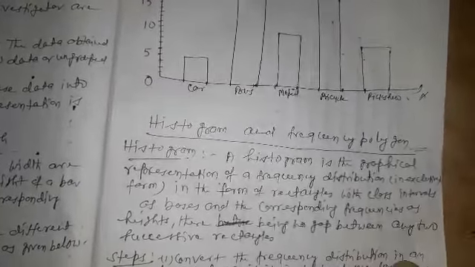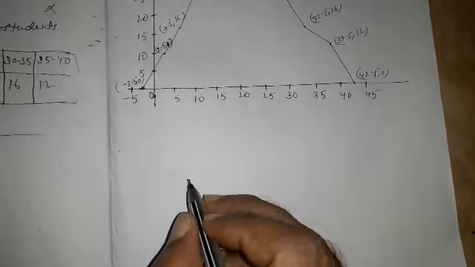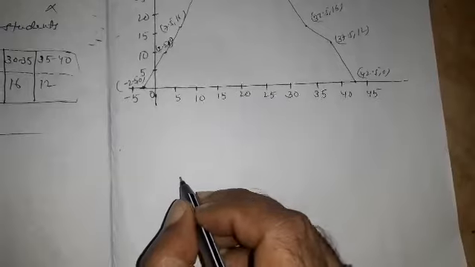First, convert the frequency distribution into exclusive form if it is given in inclusive form. First of all, we have to know what is inclusive and exclusive.